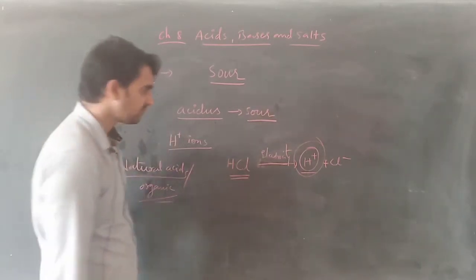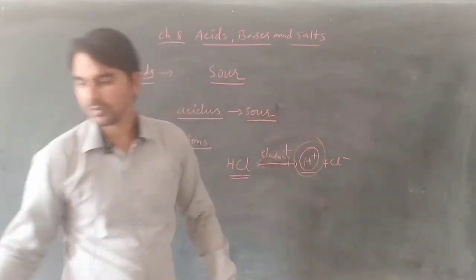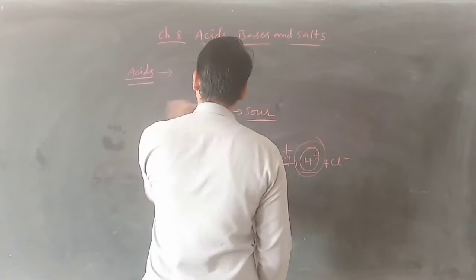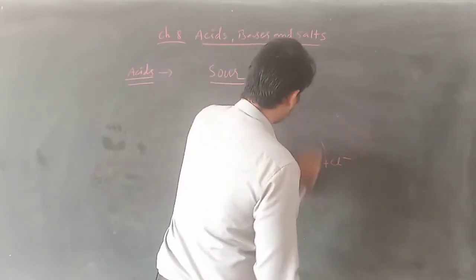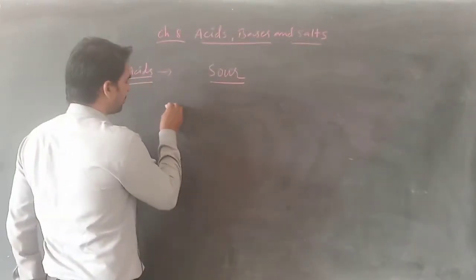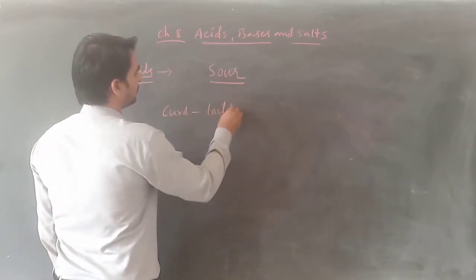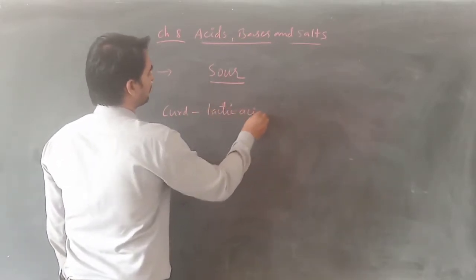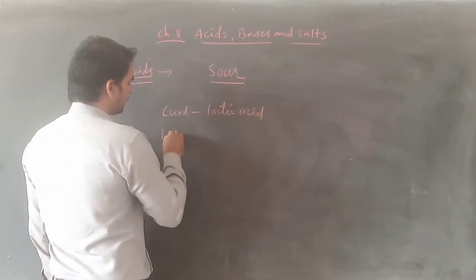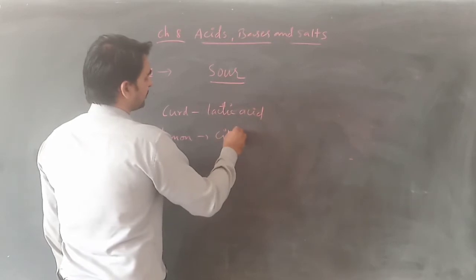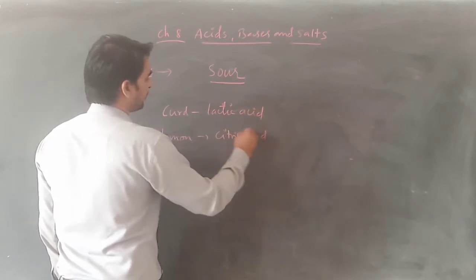Now when I say organic acids, let me give you what those organic acids are. Let us recall them. I told you the curd contains lactic acid. Then I told you about lemon, it contains citric acid.